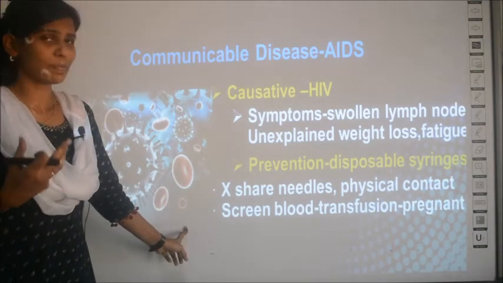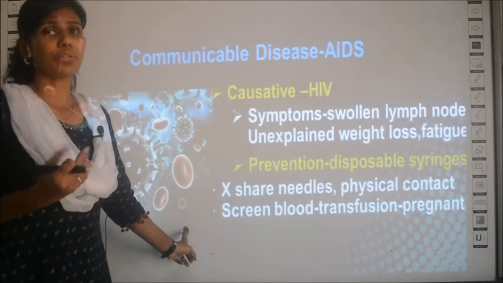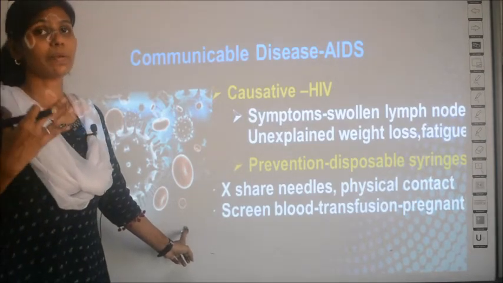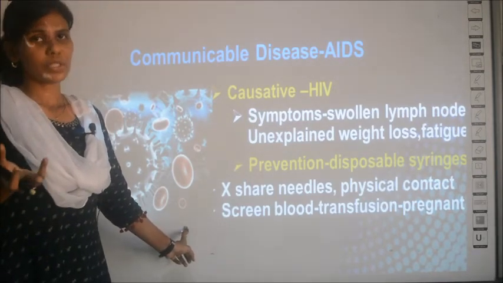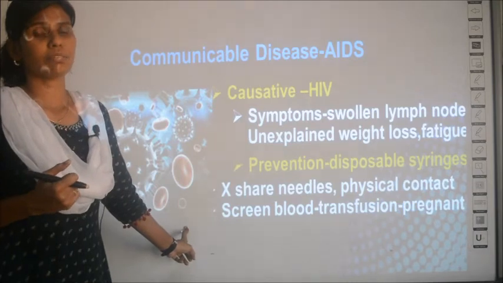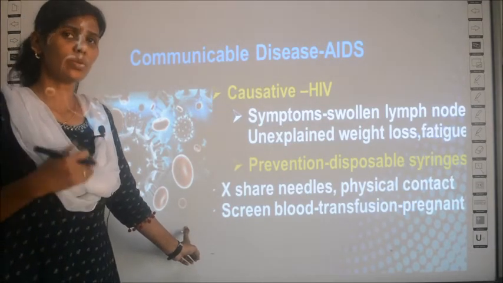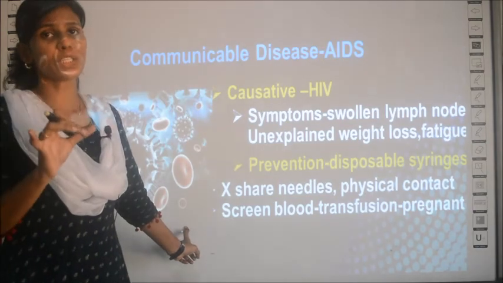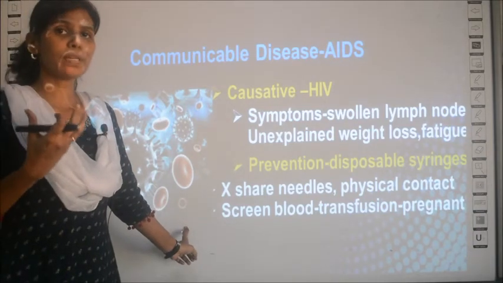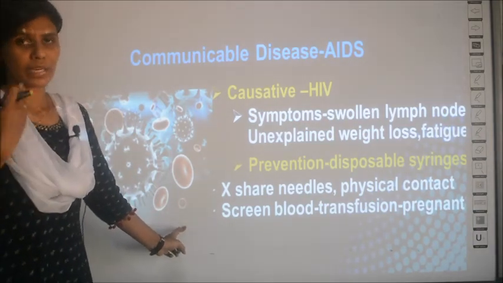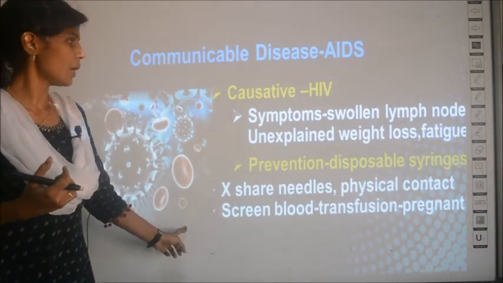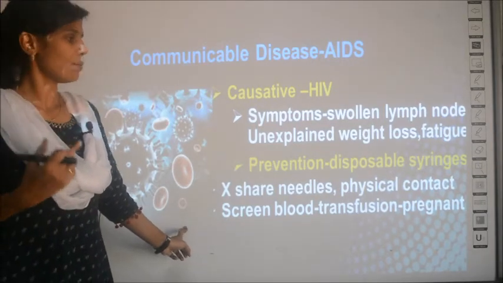Okay. And how does it spread? The major way it spreads is through physical contact with an infected person. So, do not be in contact with patients who have HIV. Also, sometimes pregnant women are easily affected during blood transfusion. Not only pregnant women, whoever gets a blood transfusion, if the blood is not screened properly, there are many cases existing even now. Without proper screening of the blood for HIV, when they transfuse the blood, innocent people are affected every day. So, always be careful whenever you get injections or blood transfusions.